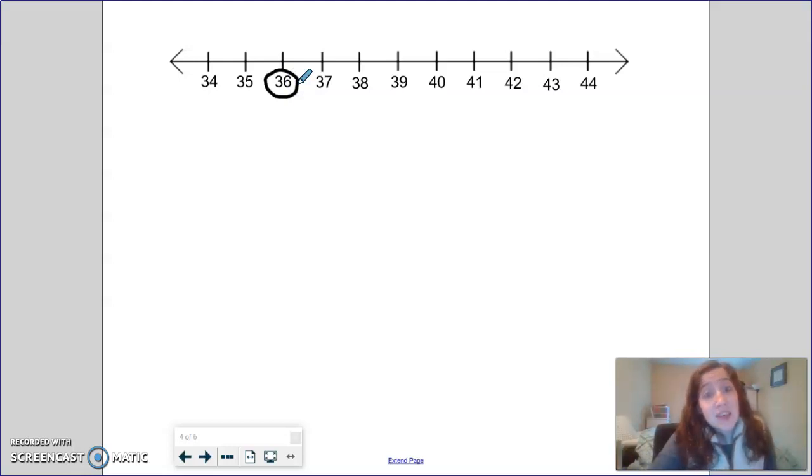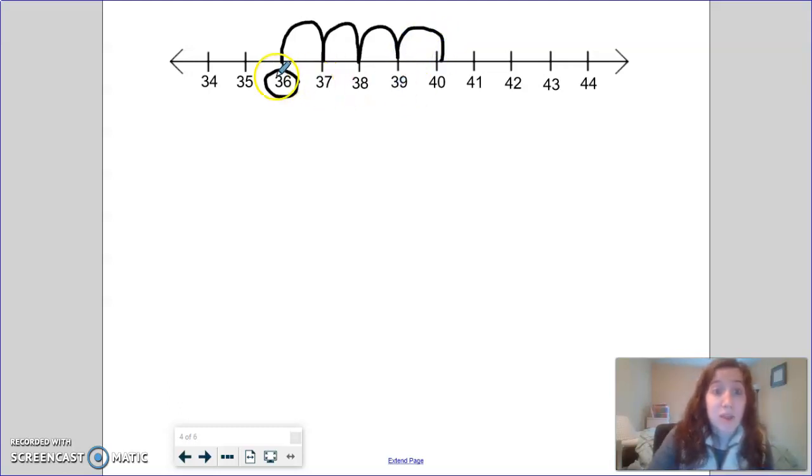So we can see by looking at the number line that right after 36 comes 37. That's right, 37. So let's count up 4 times. Ready? 36, 37, 38, 39, 40. Wow, counting up 4 times from the number 36 lands you at the number 40. You can use a number line to help you count on. That's one of the tools that we can use.